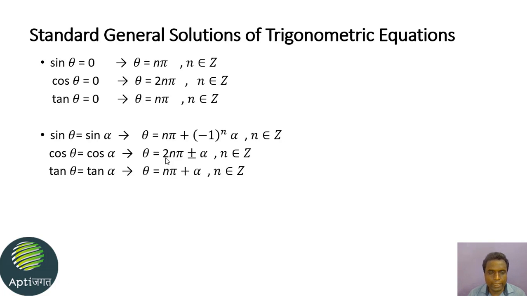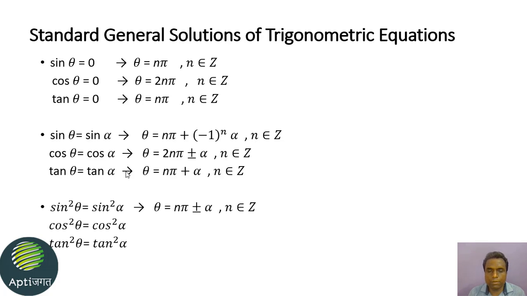For tan theta equal to tan alpha, theta is equal to n pi plus alpha. These three equations are most important because you will find 80% of problems from only these three equations. You have to find the generalized solution for these three types of trigonometric equations.